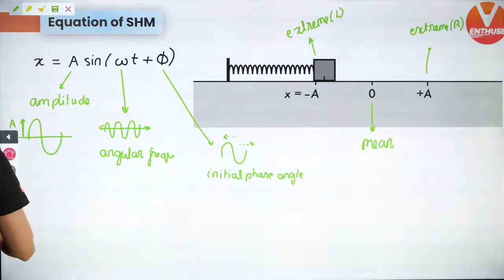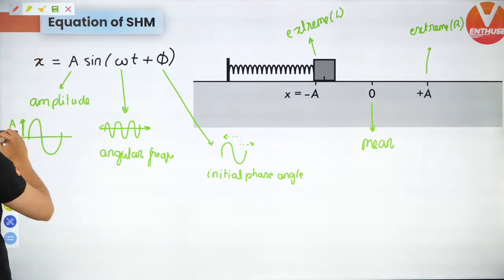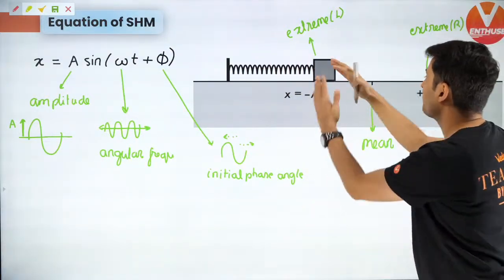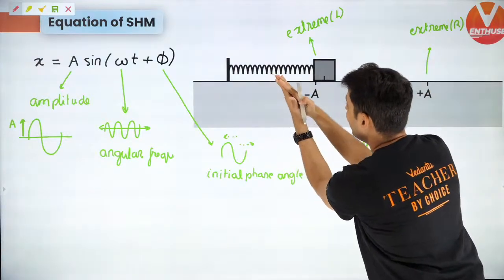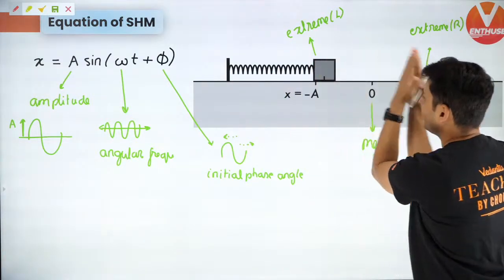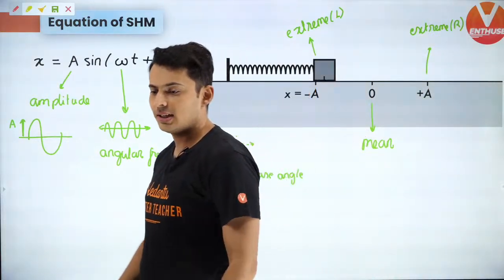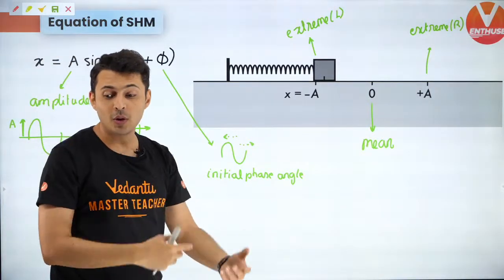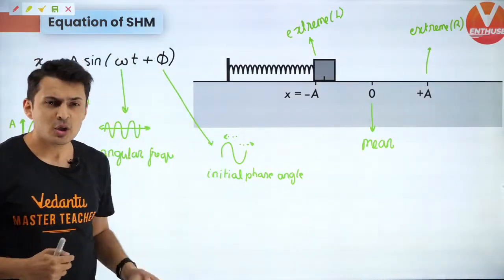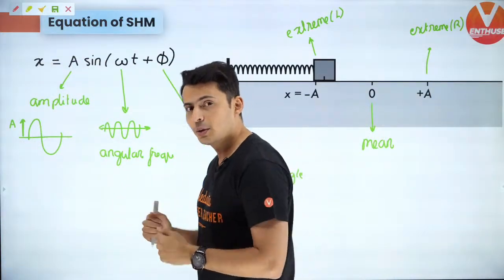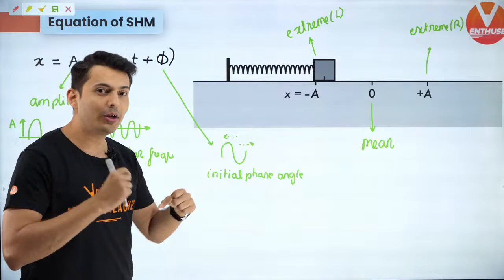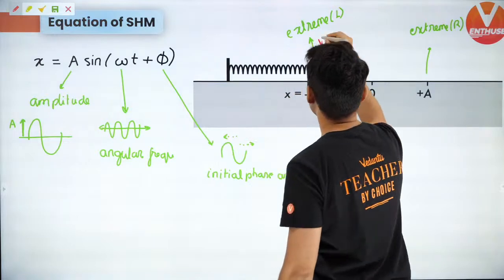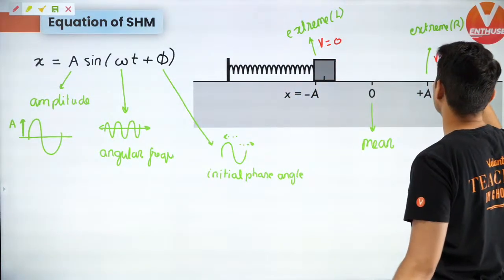Now, can you guess what will be the velocity at the extreme position? When it reaches the extreme position anywhere, what do you think will be the velocity at that instant? Come on, think and tell me. Extreme position. Think about it. You're going there, stop, turn back and go there, and stop and turn back. So what are you doing? You're turning back, guys. You're stopping over there. Remember? So it will be 0. So velocity will be 0 at these two places.